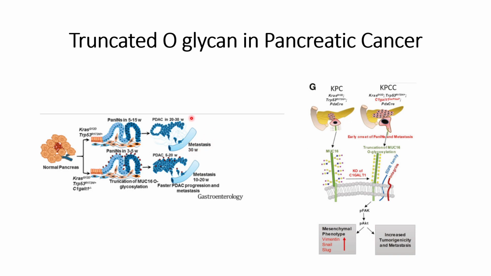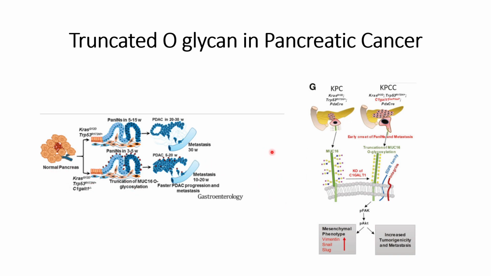That is, when C1GALT1 is not knocked out, the metastasis occurs at around 30 weeks, the reference state, whereas when C1GALT1 is knocked out, we can see the metastasis at 10 to 20 weeks in pancreatic cancers.